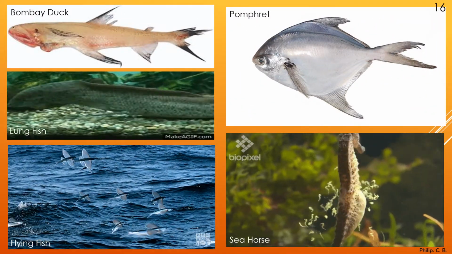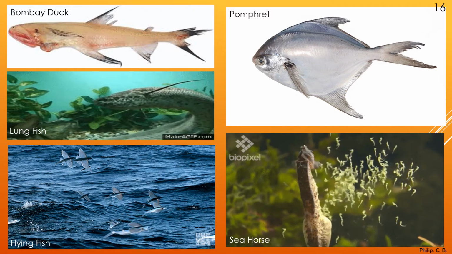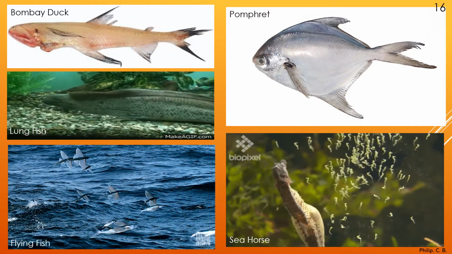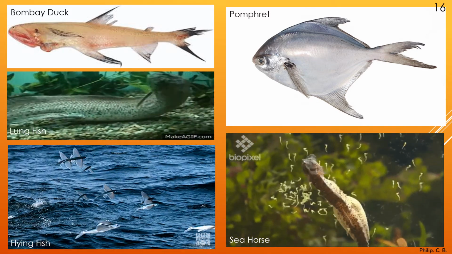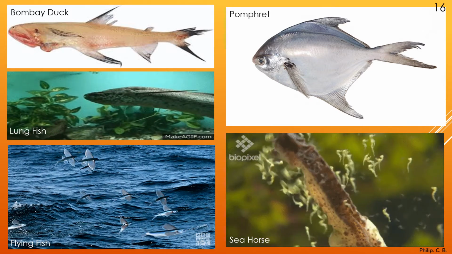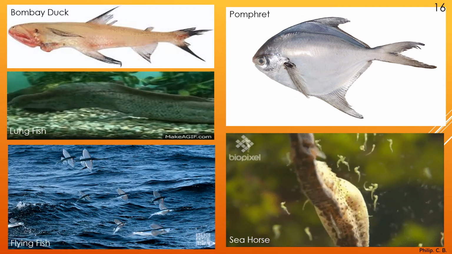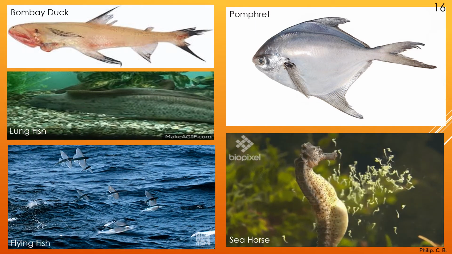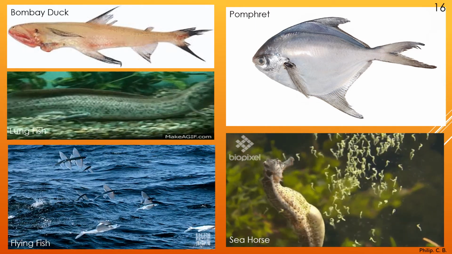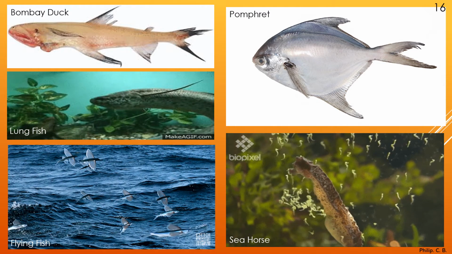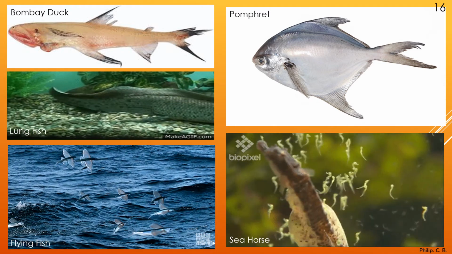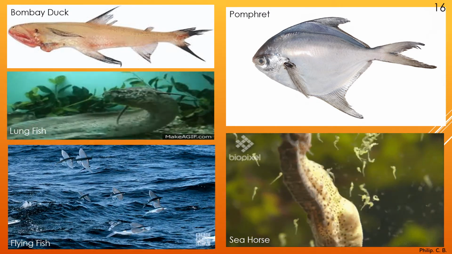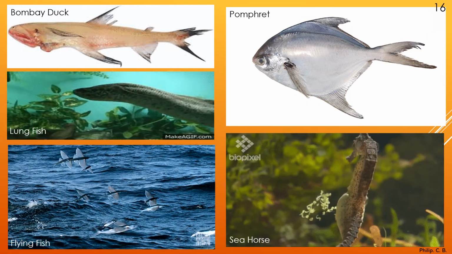So now you can see the beautiful images of all the examples which I read out, or which are given in the textbook. So Bombay duck, pomfret, which is just a still image, but you can see the seahorse, how beautiful it is, giving birth to the young ones, right? As I told, most of them are oviparous, but there are certain fishes which give birth to the young ones.